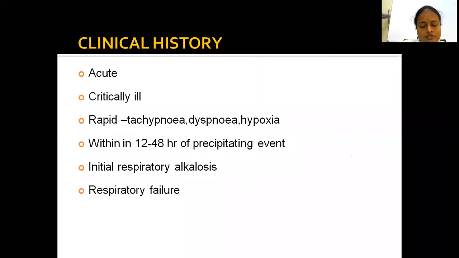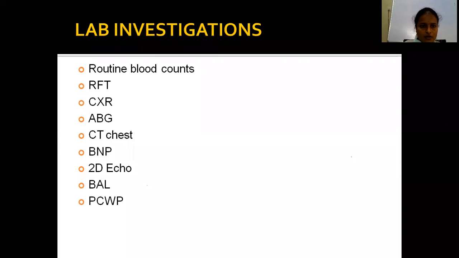Coming to the clinical history of ARDS, this is an acute onset. Within 7 days of the insult, these features occur. What are the three phases of ARDS? Exudative, proliferative, and fibrotic phase. A critically ill patient presents with tachypnea, dyspnea, and hypoxia, occurring within 12 to 48 hours of the respiratory event, mostly within 7 days, mostly 48 hours. Initially there is respiratory alkalosis because of tachypnea and excessive washout of CO2, followed by respiratory failure.